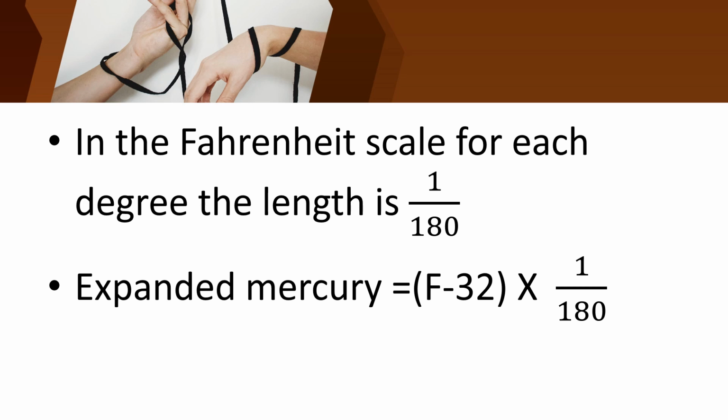So now we are going to equate the expanded mercury level of the Celsius scale and the Fahrenheit scale. Okay children, in Celsius what is the expanded mercury level? C minus 0 into 1 upon 100, is it children? And in Fahrenheit, F minus 32 into 1 upon 180, is it?